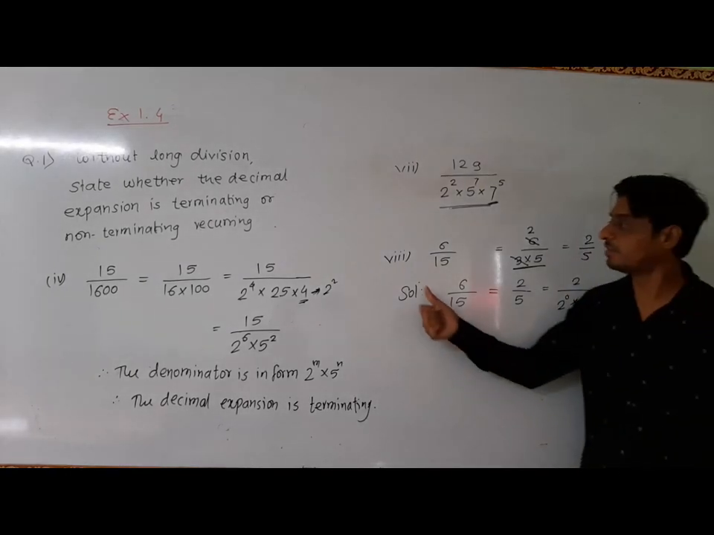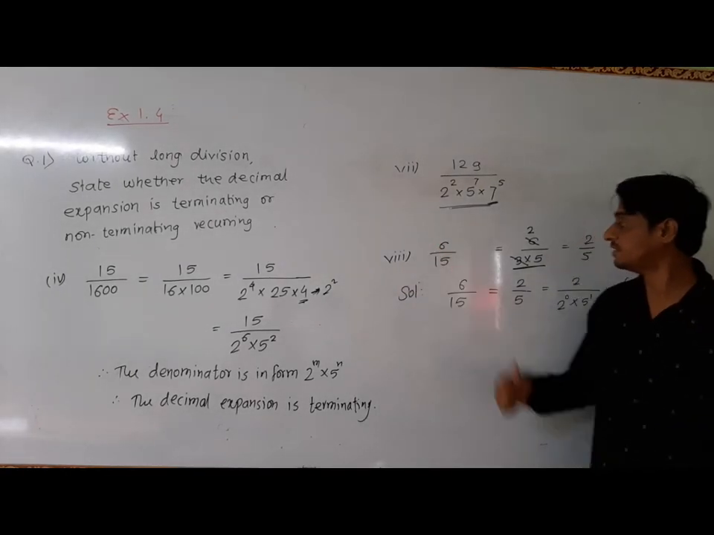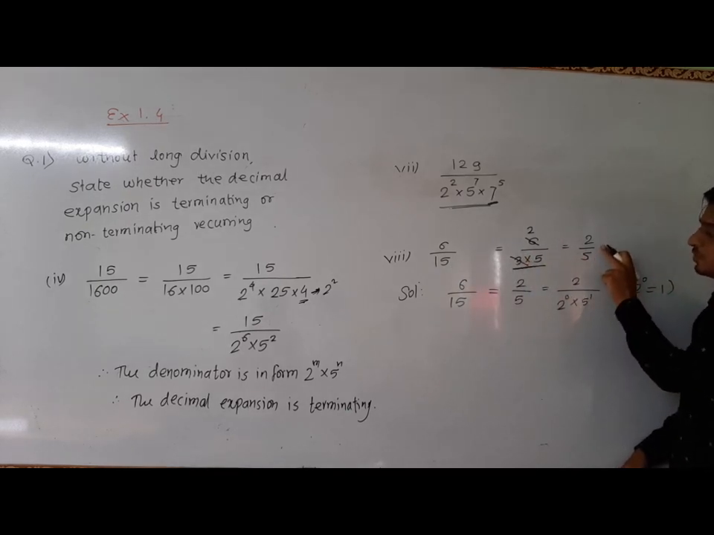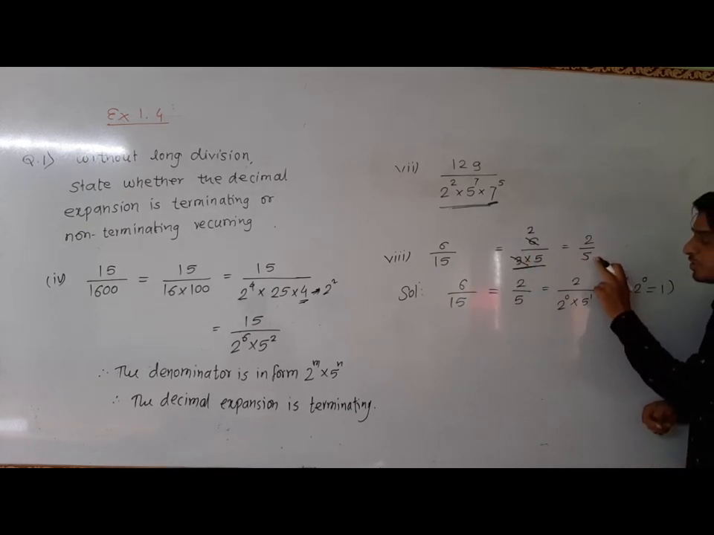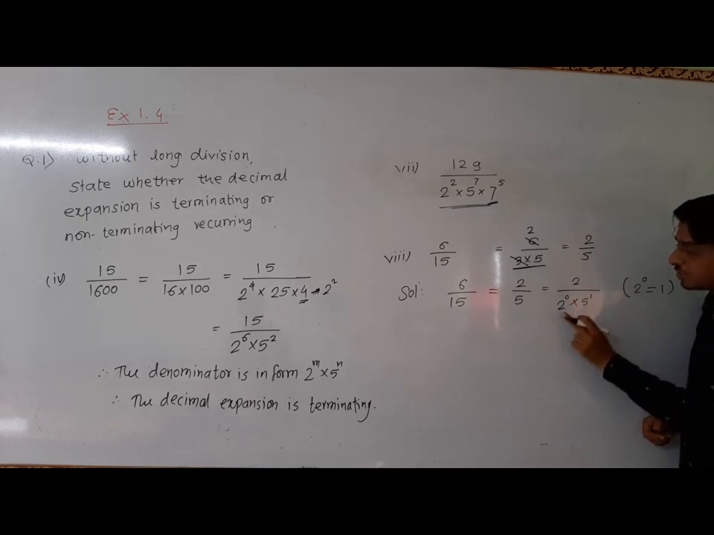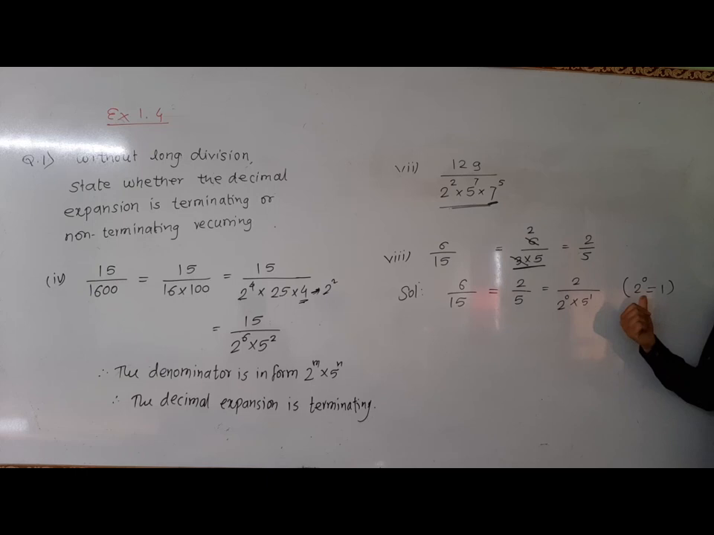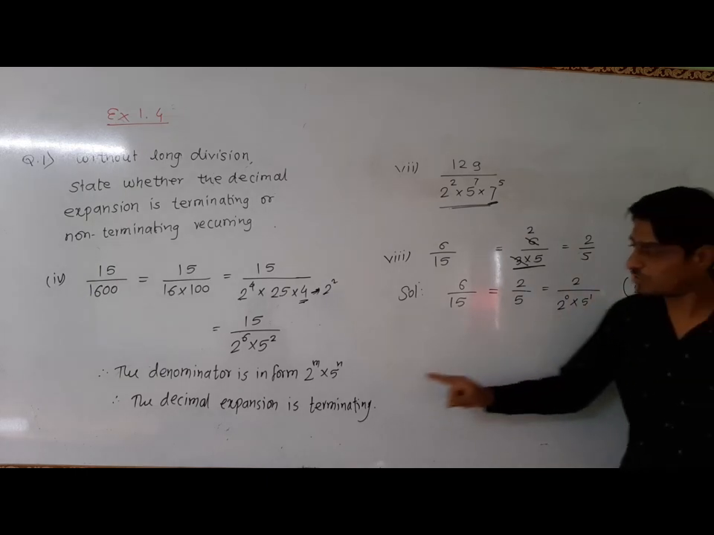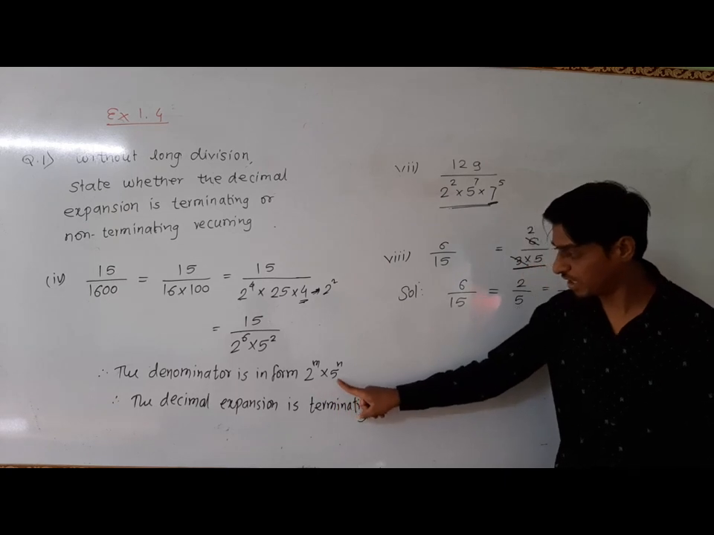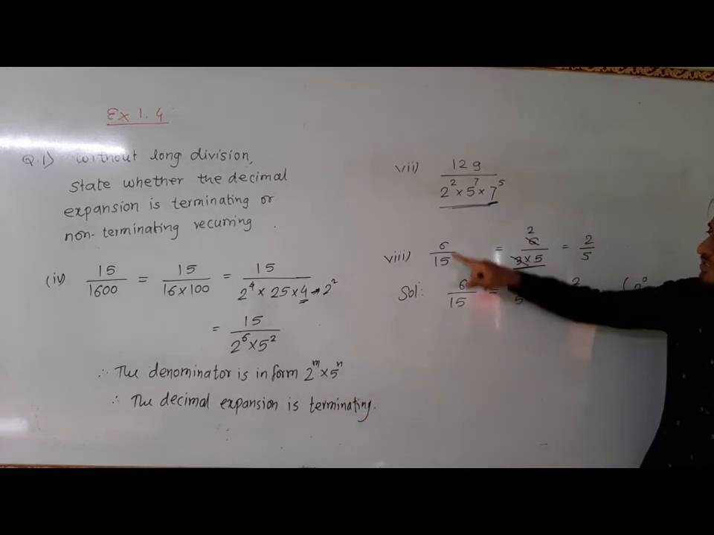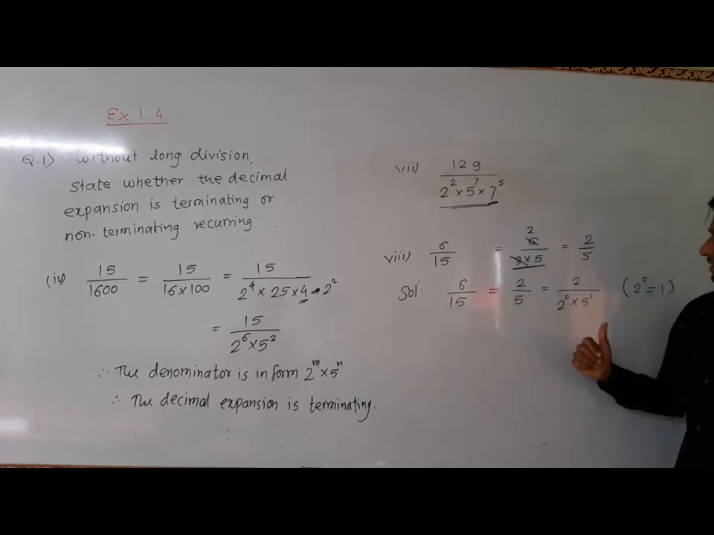Okay. Now question number 8, 6 upon 15. If we divide this 6 upon 15, then the fraction will become 2 upon 5. Now this denominator can be written as 2 raised to 0 into 5 raised to 1. The reason for this is 2 raised to 0 is equal to 1. Now the denominator is in the form of 2 raised to m into 5 raised to n. So the answer can be written as: the decimal expansion of this 6 upon 15 is terminating.